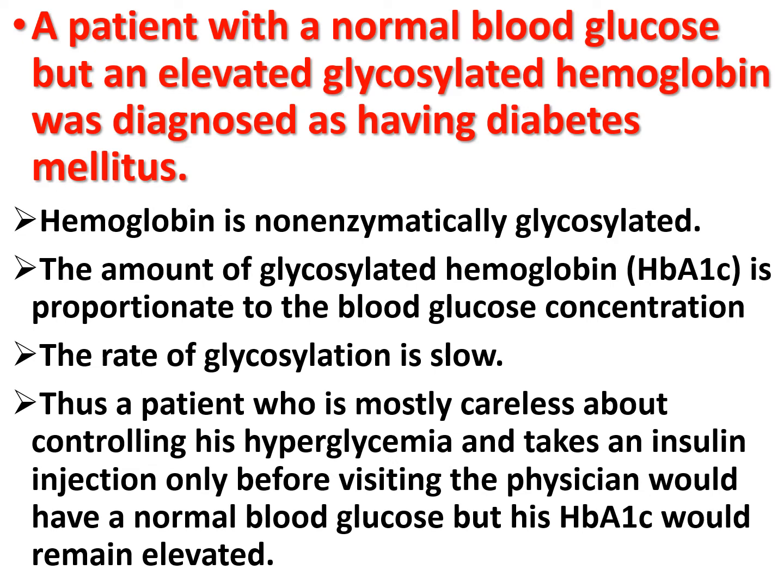So a patient who is careless about controlling his hyperglycemia and takes an insulin injection only before visiting the physician would have a normal blood glucose, but his glycosylated hemoglobin would remain elevated. So a patient with normal blood glucose but an elevated glycosylated hemoglobin was diagnosed as having diabetes mellitus.